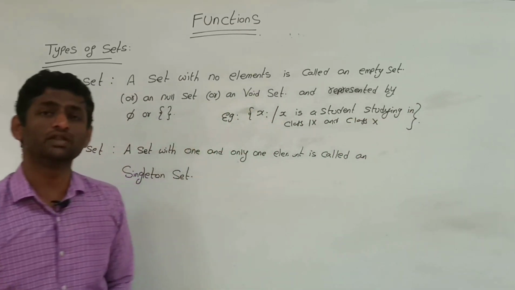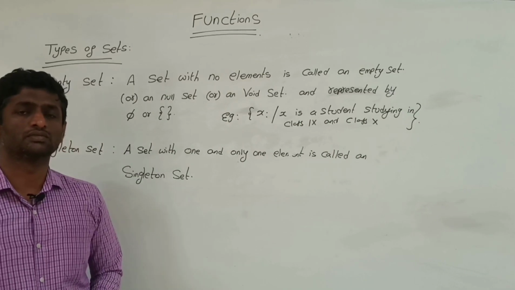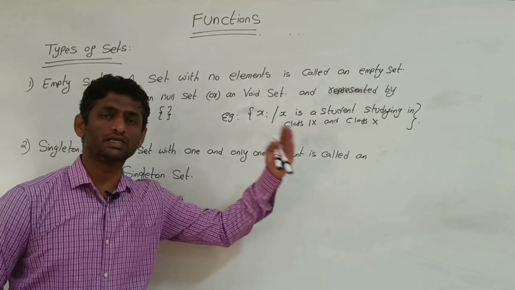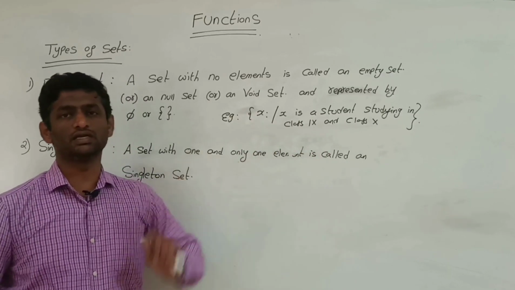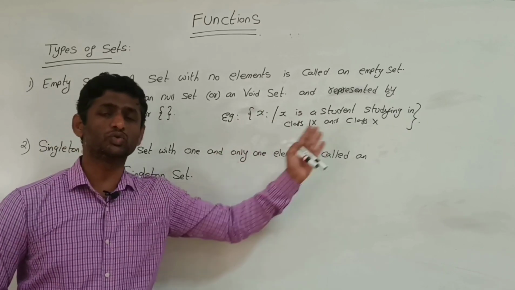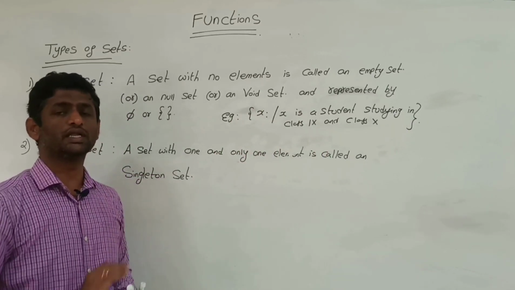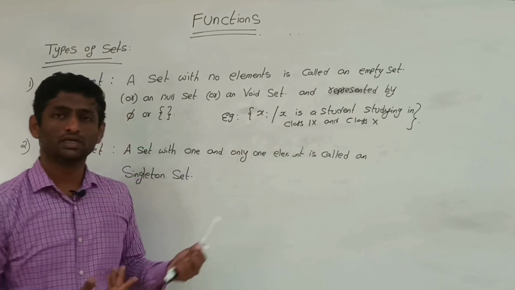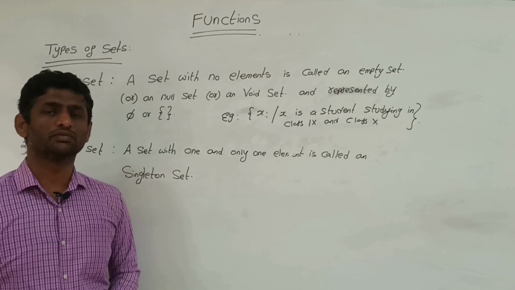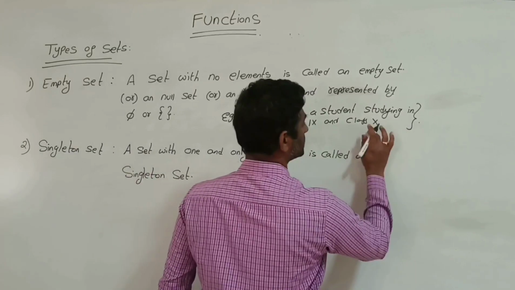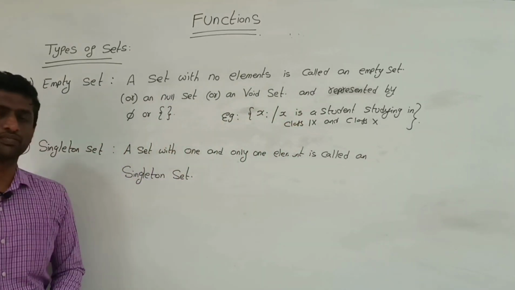Then how many will be there? Yes, a student can't study both 9th and 10th simultaneously. So there will be no students who are studying both classes at a time. So this is an empty set, meaning no elements in the set. This is an example of an empty set.